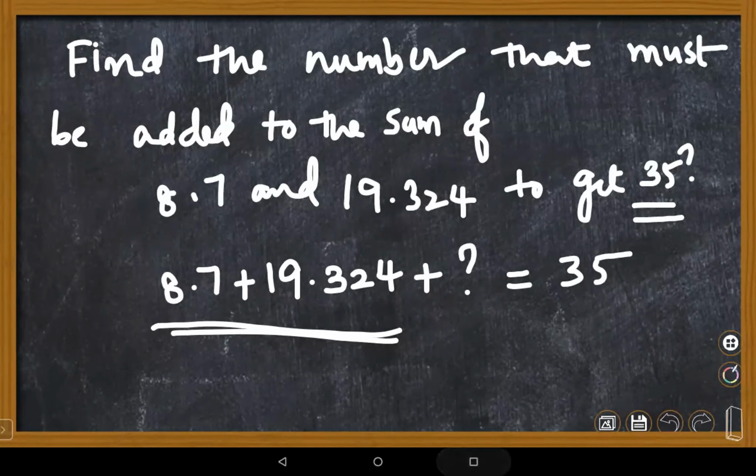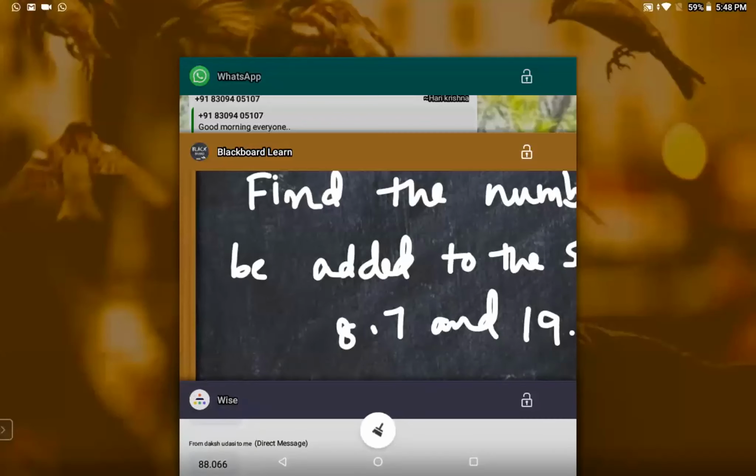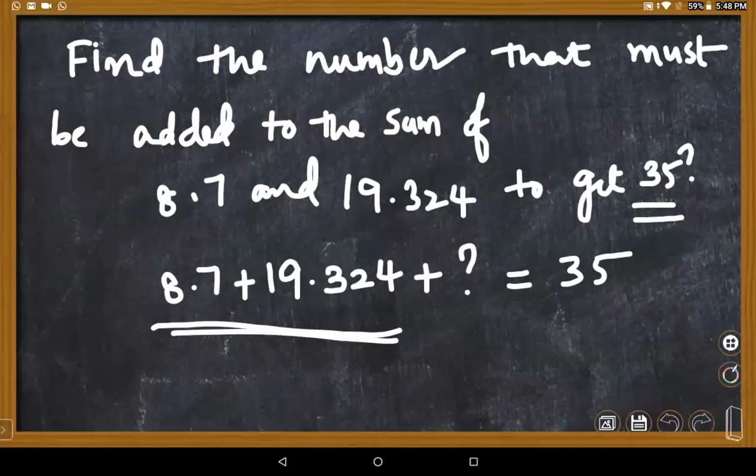Let me check who is giving the answers. Very good, Ashwath. You are correct, Ashwath. Why do you have doubt again? I don't have doubt, ma'am. Ashwath, you are correct only. Correct answer. Yes. Ma'am, can you give me one hard question, ma'am? All are easy. One more hard question for you.